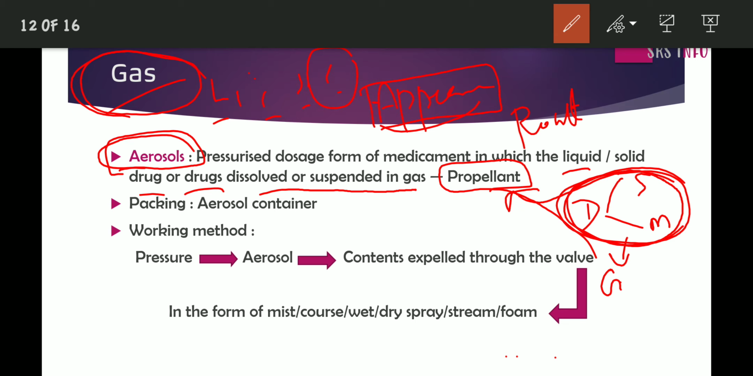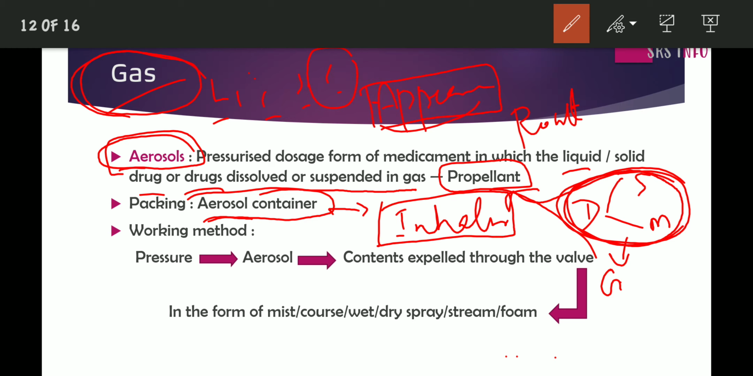And this aerosol is particularly packed in the container that we call an aerosol container. And simply this aerosol container is used in inhaler. I think you may be familiar with this word inhaler. And how is this inhaler or aerosol working? What is its working method?